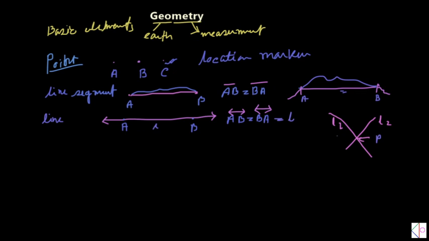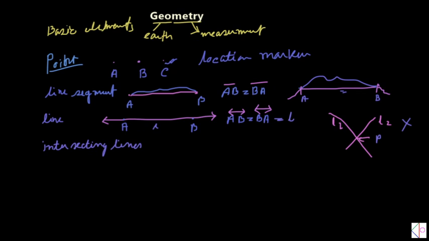In our practical life, in the alphabet, we know that X means two lines intersecting at a single point, and that is called P. So those kinds of lines are called intersecting lines. Again, we have that those are the intersecting lines.